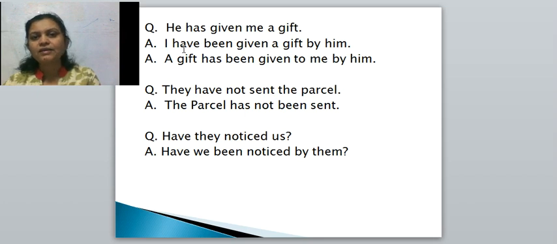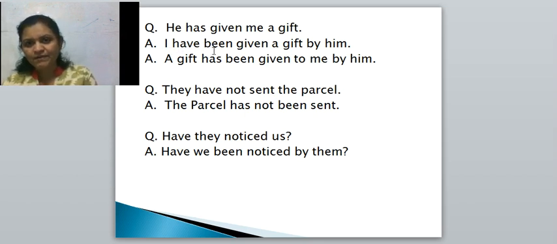After I we use have. I have been. I told you, been is used in the perfect tenses: present perfect, past perfect and future perfect. In the passive voice of all perfect tenses, which word is used? That is been. So, I have been given a gift by him. And the second answer is written for which object? Direct object. Means a gift has been given. See, here have is there and here has is there. Why? Gift is singular. A gift has been given to me by him.